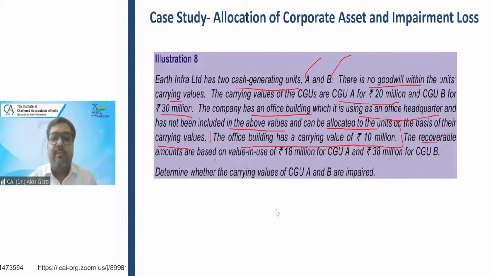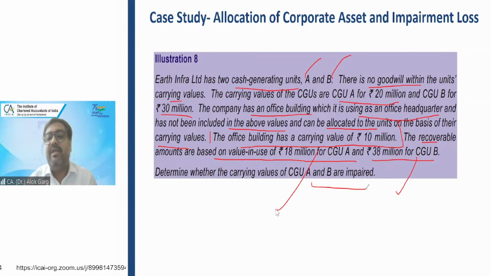The recoverable amounts are based on value in use of 18 million for CGU A and 38 million for CGU B. Recoverable amount is also given, 18 for CGU A and 38 for CGU B. Determine whether the carrying value of CGU A and B are impaired. Is the question clear? In the question, 4 pieces of information are given. Number 1, carrying value of CGU A and B are given.